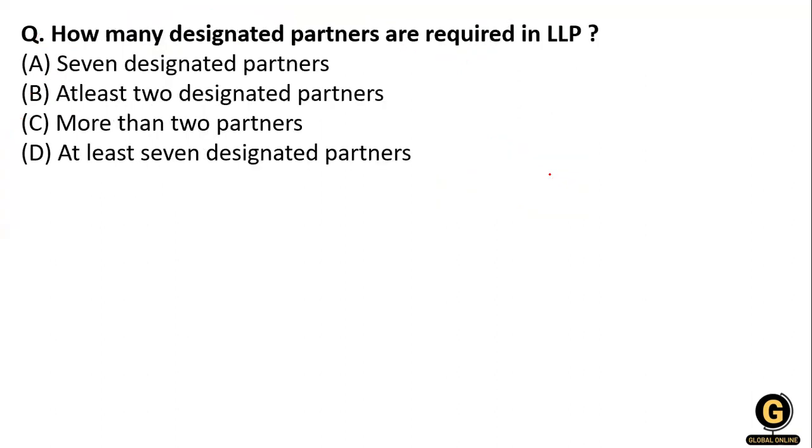Now the next question: how many designated partners are required in a limited liability partnership? Seven designated partners, at least 2 designated partners, more than 2 partners, or at least 7 designated partners. You know that in an LLP, limited liability partnership, at least 2 designated partners are required.